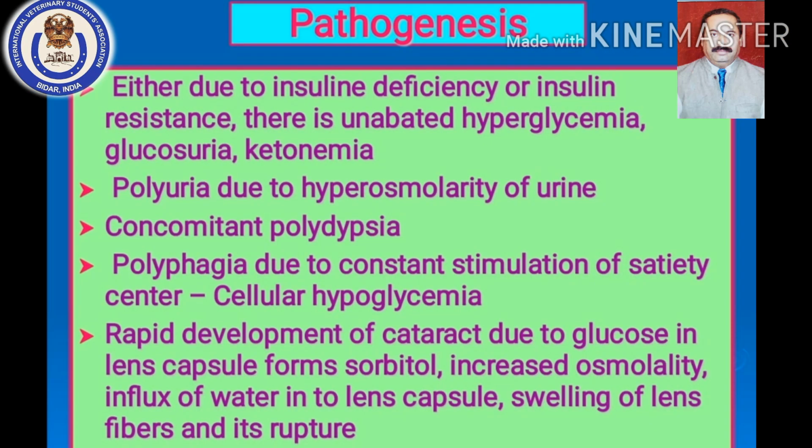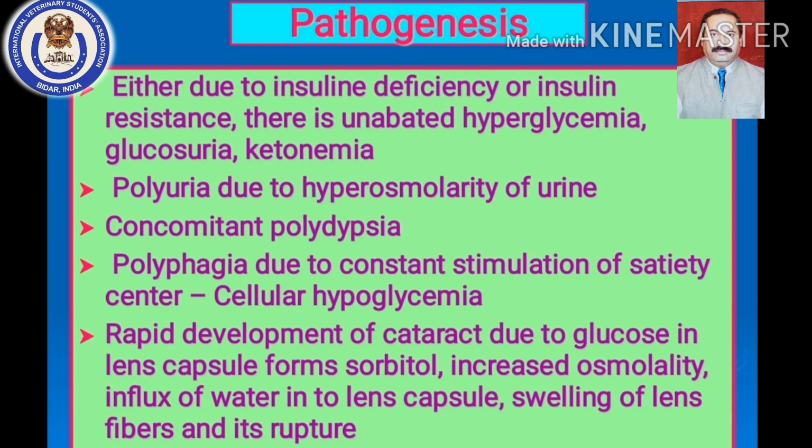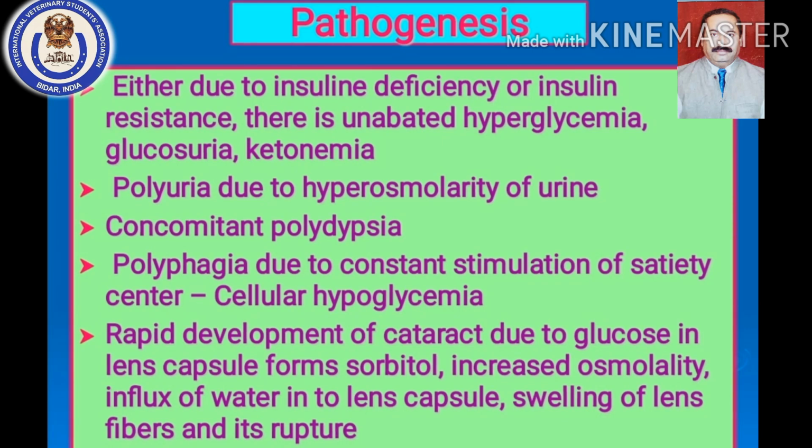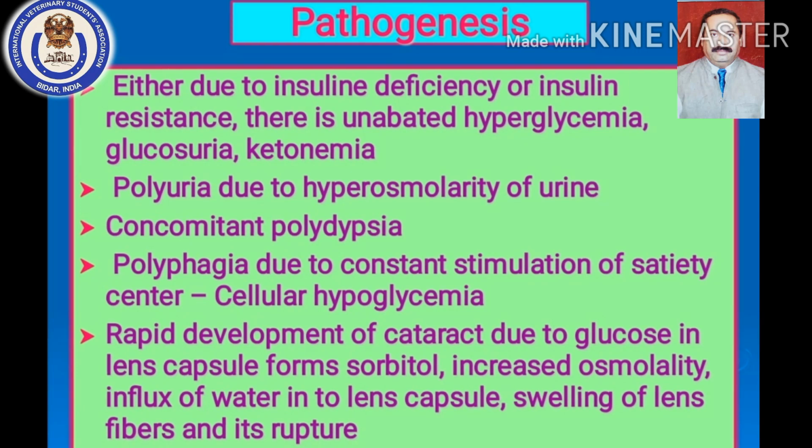Okay, we have to understand the pathogenesis of diabetes mellitus. Already in the definition we have seen that there is either absolute insulin deficiency or the development of insulin resistance. In both situations, when insulin is not acting or insulin is deficient, the utilization of glucose at the cellular level is not taking place because glucose doesn't enter the cell for cell metabolism. Because of that, the glucose concentration in the blood keeps on increasing, which we can call unabated hyperglycemia, meaning uncontrolled hyperglycemia, which can ultimately result in glycosuria.